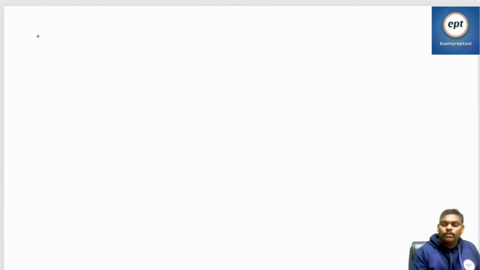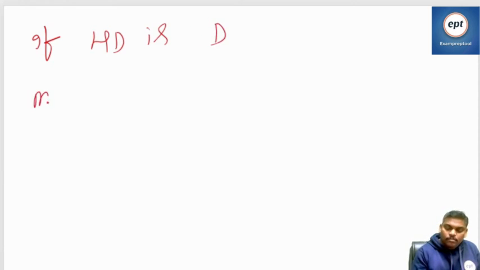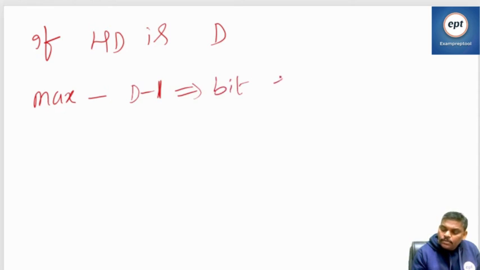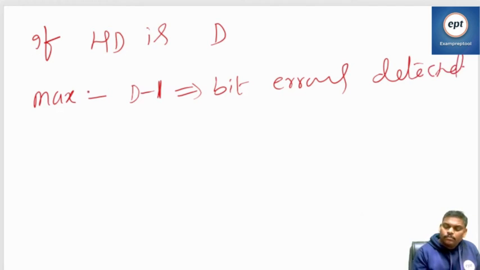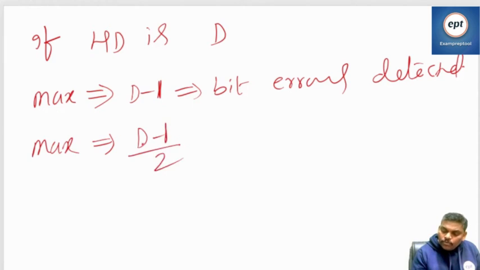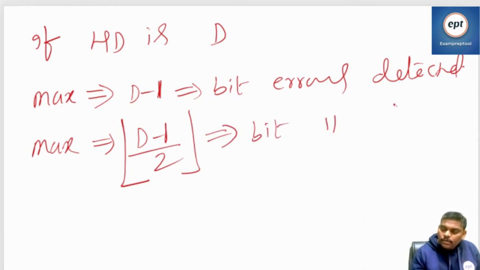I will write the formula. If Hamming distance is d, maximum d minus 1 bit errors detected, and maximum floor of (d minus 1) by 2 bit errors corrected.